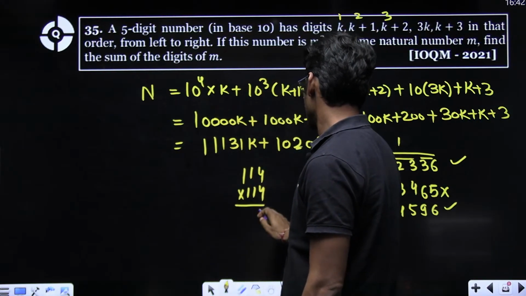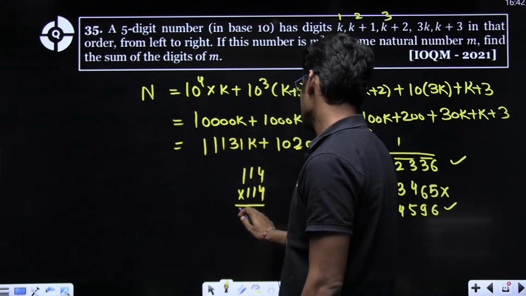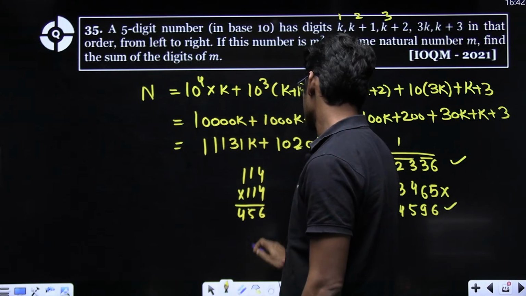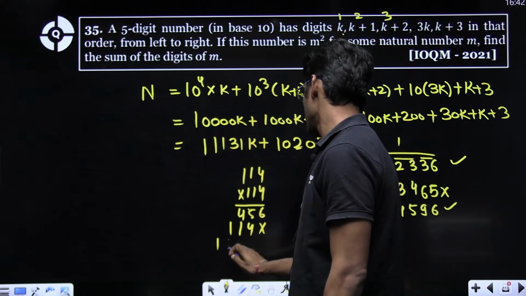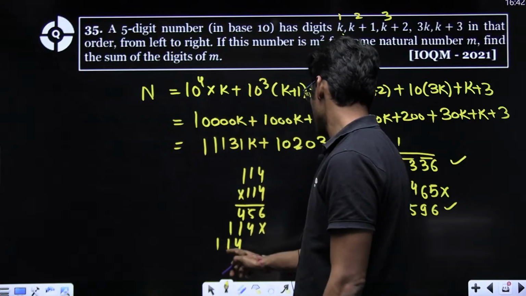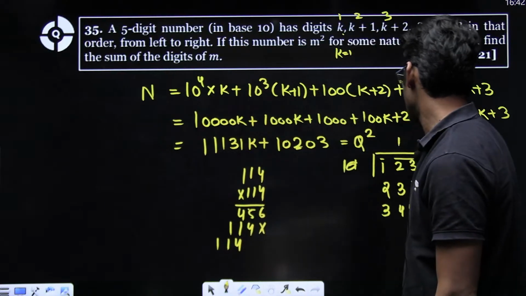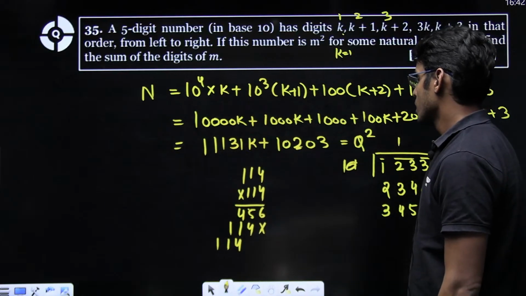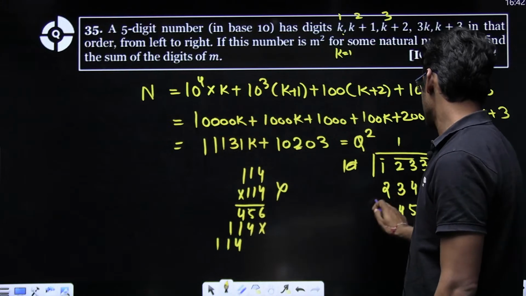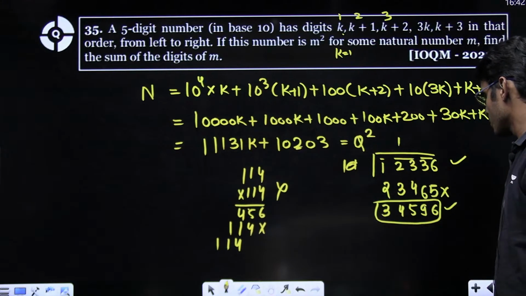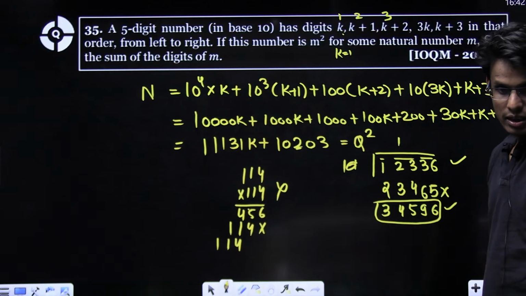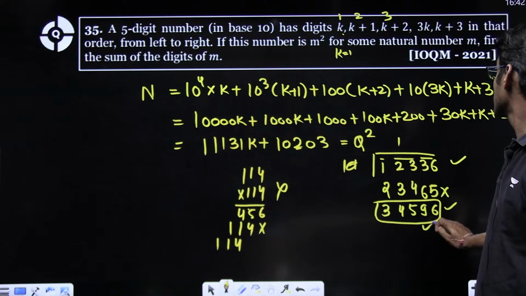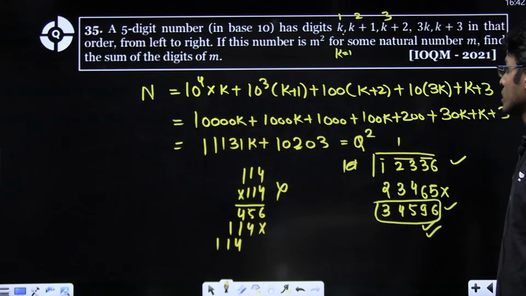So 114 into 114 becomes 12996. So this is the number, and you just have to simply factorize it. I think 34596 is the number.